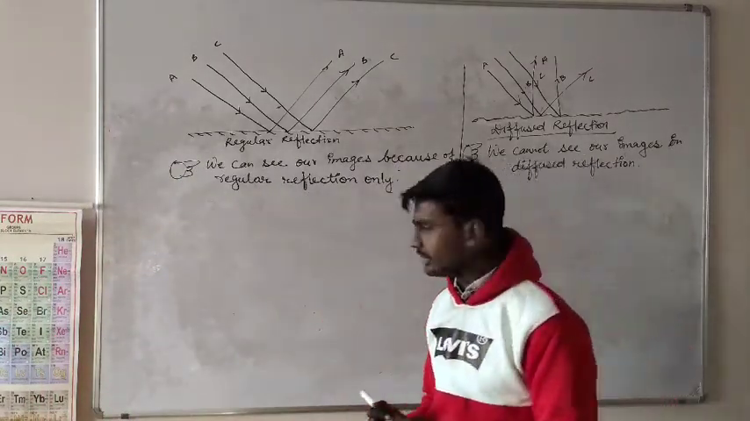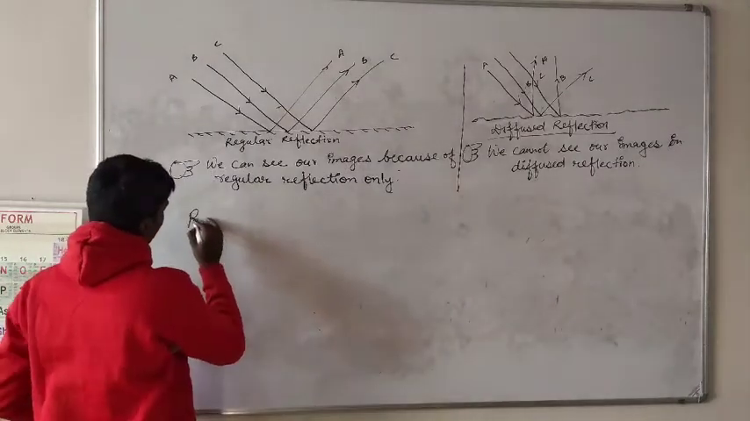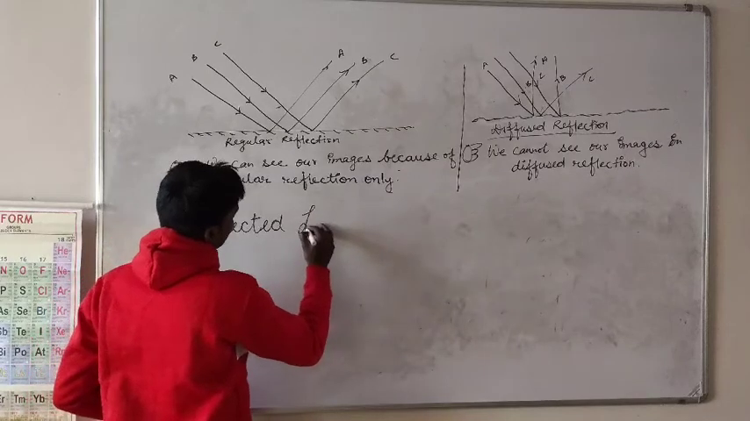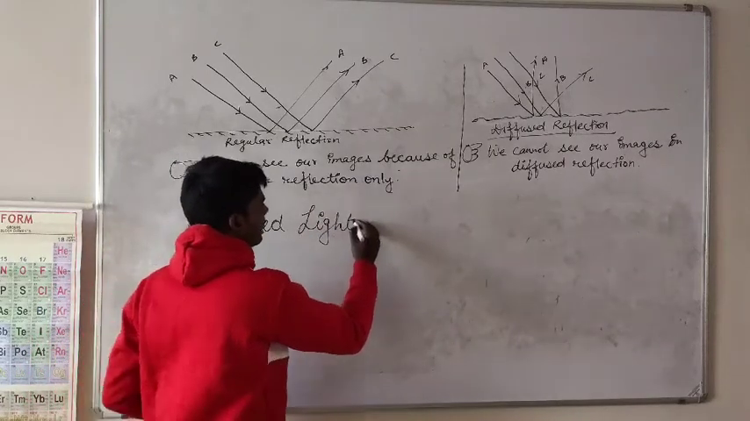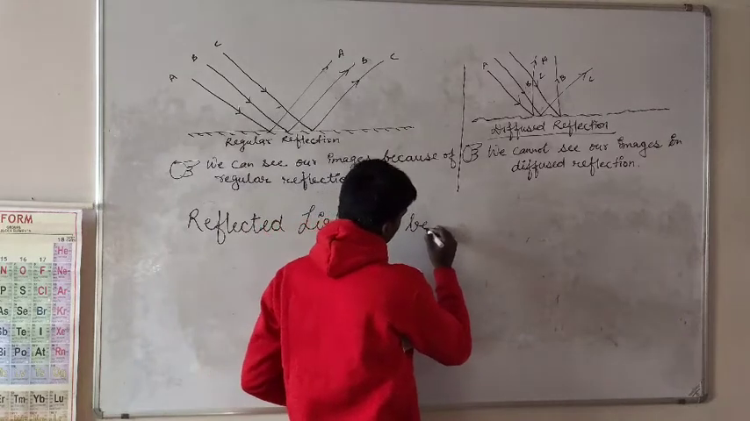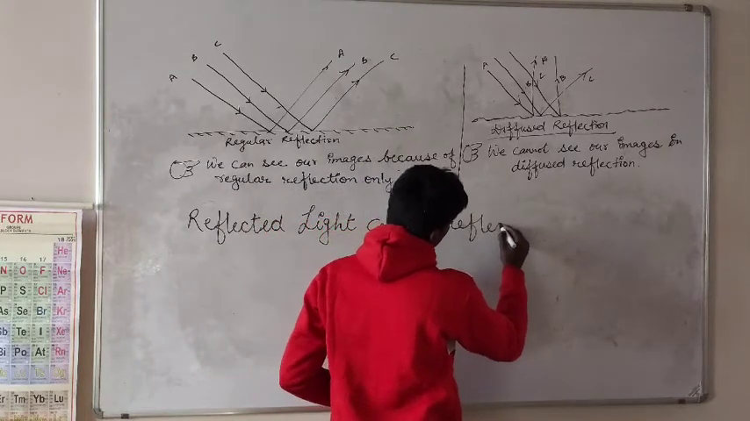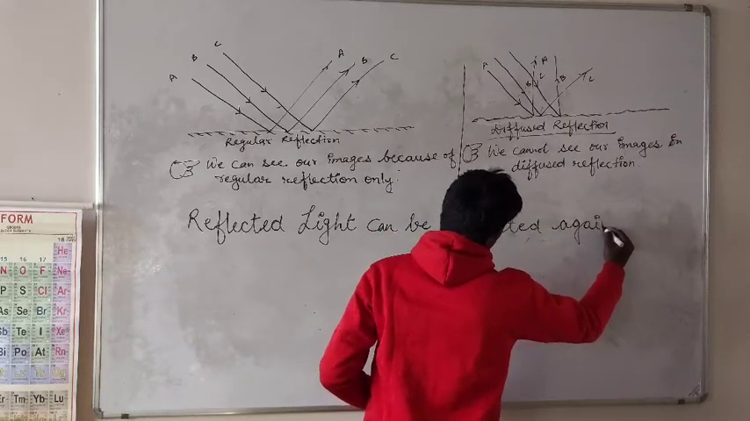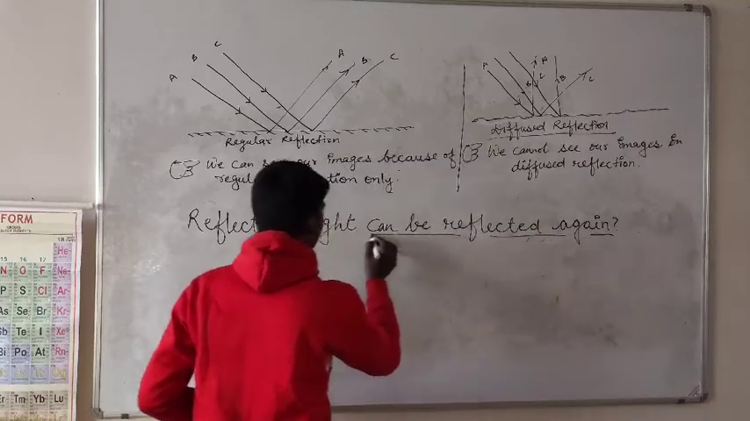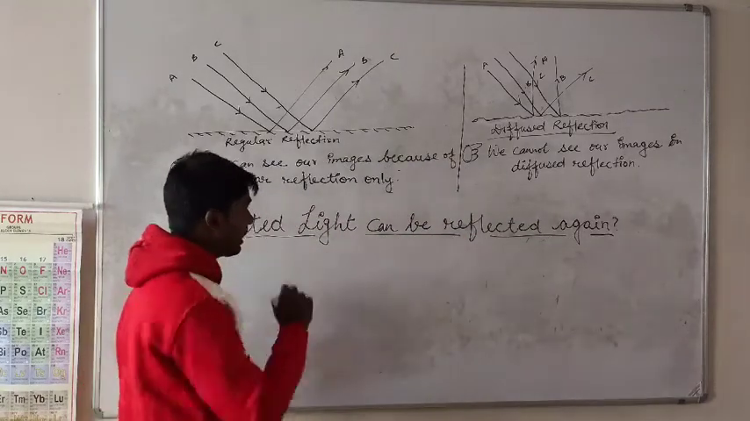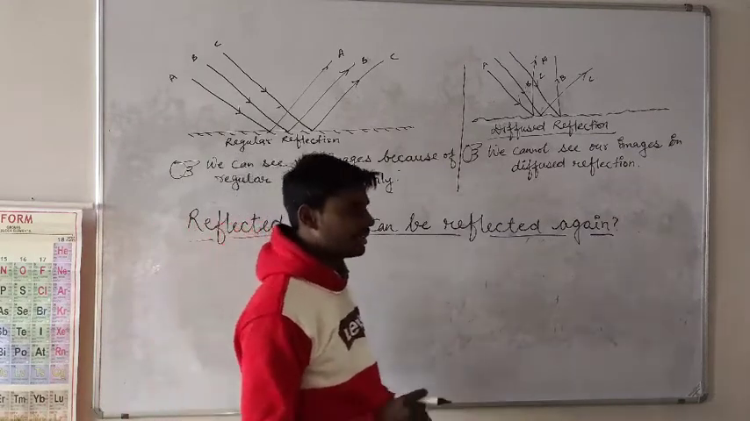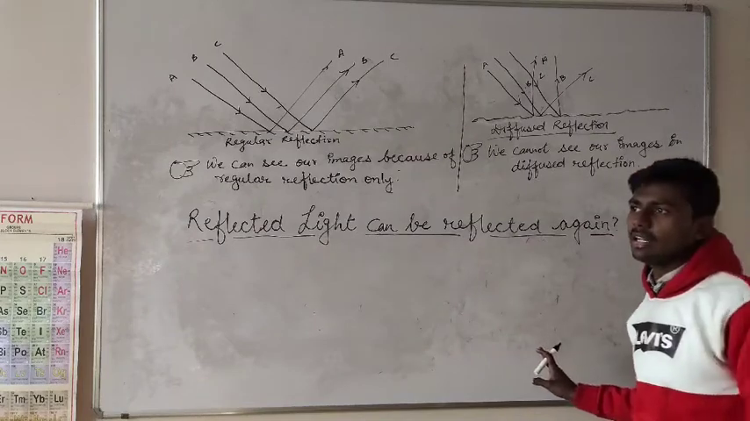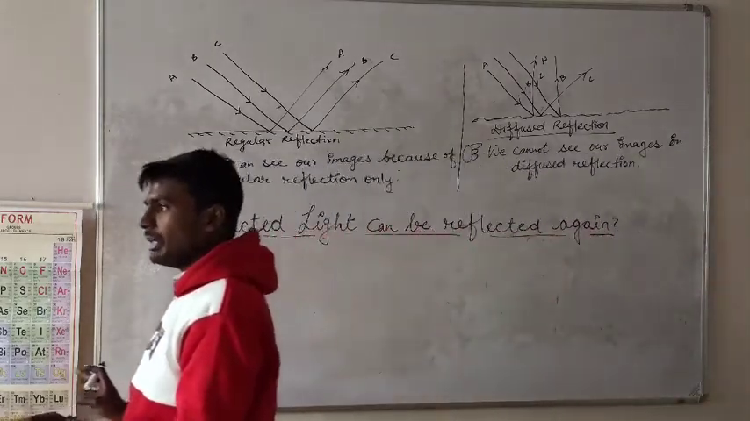Now we are going to discuss reflected light. This is the new topic. Reflected light can be reflected again. This is our today's topic. Can we reflect the light which is already reflected again? Simply it is trying to ask whether reflections can be repeated.